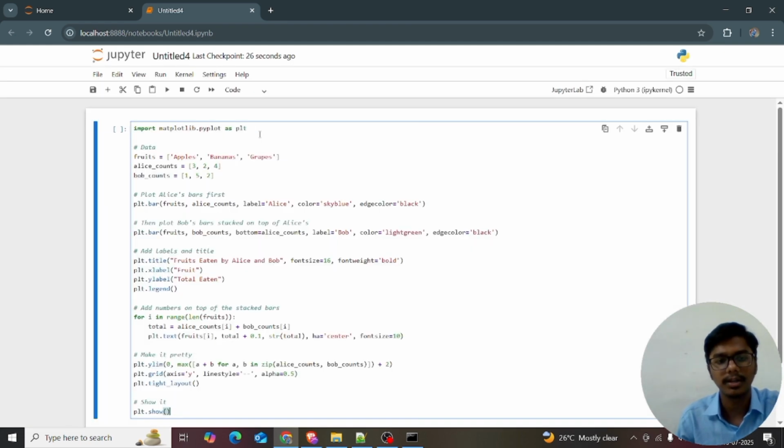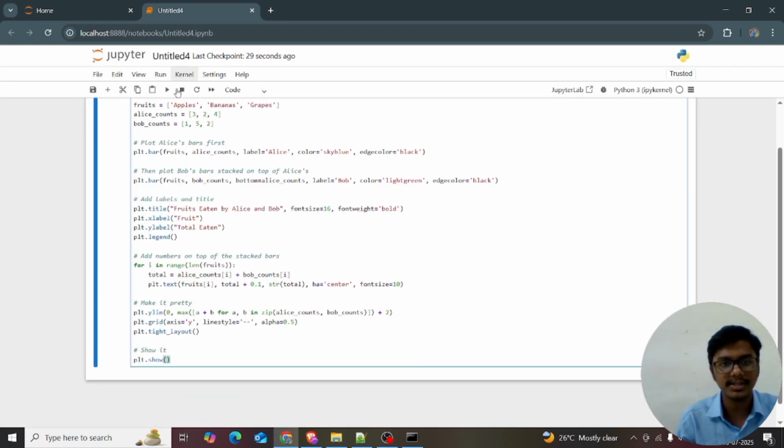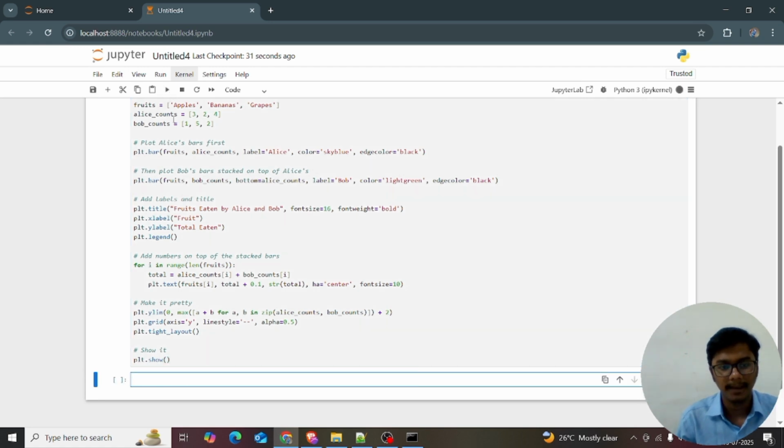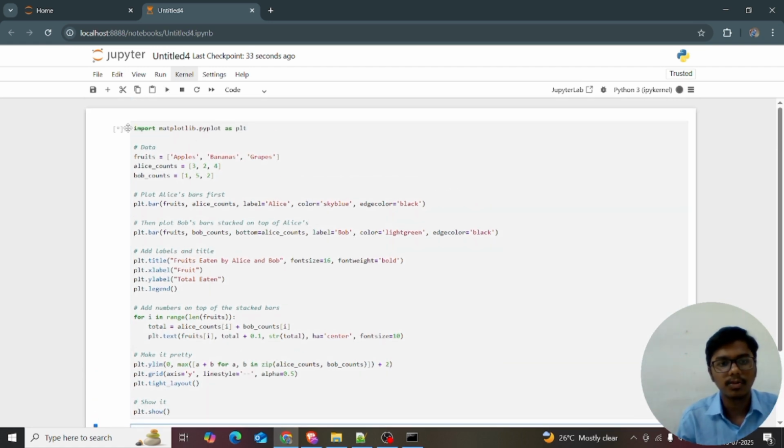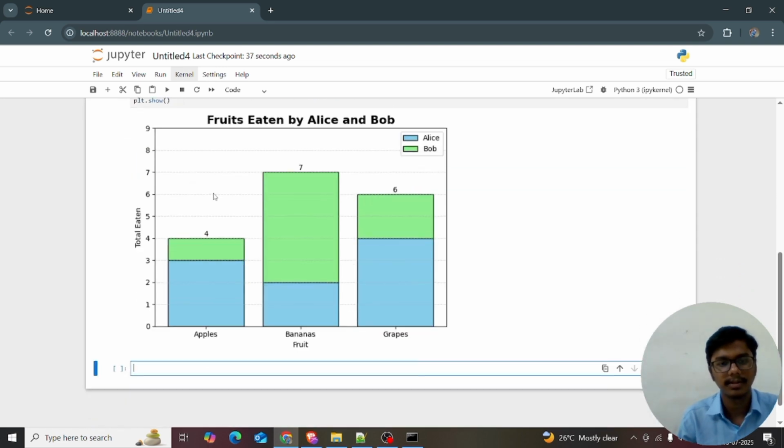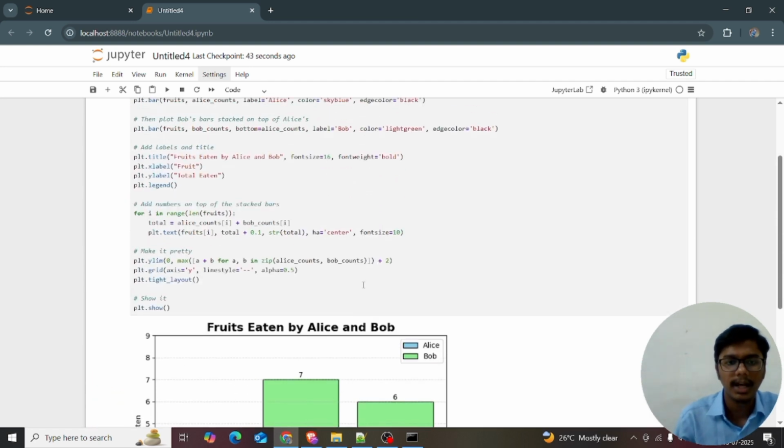Now I'm pasting this code and I will explain it. First of all, let me run this code. See, the code is running. This is how the stacked bar chart looks. Now let me explain this code.